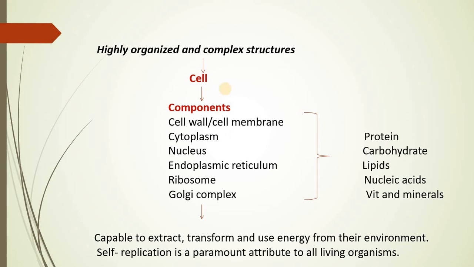So all these different types of cell organelles which are embedded into the fluid matrix called cytoplasm are in turn made up of organic components like proteins, carbohydrates, lipids, nucleic acids, vitamins and minerals. And now these organic components either form the structural entity of the cell or the functional entity of the cell. Structural entity, like you have studied in the lower classes, that is proteins, they are the building blocks of the body, we say.